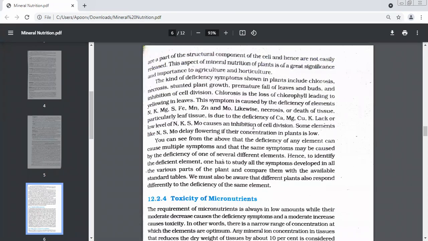Deficiency of molybdenum will also cause what in cell division? Tell me two things which deficiency of molybdenum can cause. Yes, inhibition of cell division. Very good. Similarly, it can also lead to delay in flowering. Or you can give the example of magnesium. Magnesium causes both, deficiency of magnesium causes both chlorosis and necrosis. So these are the two examples you should give.